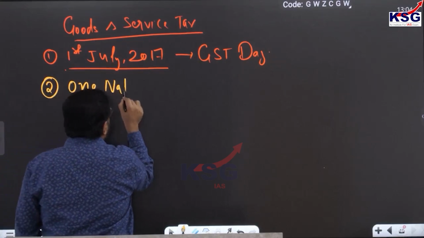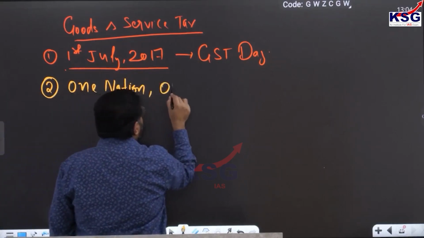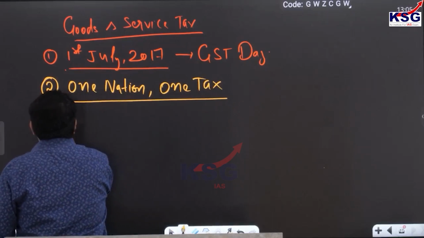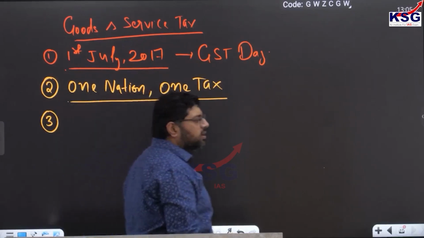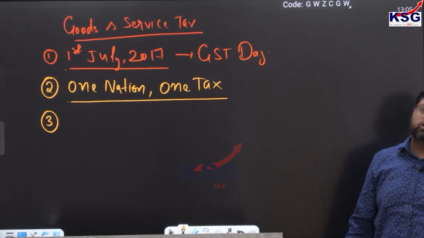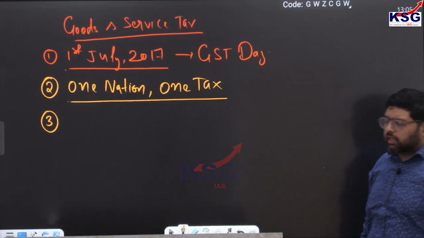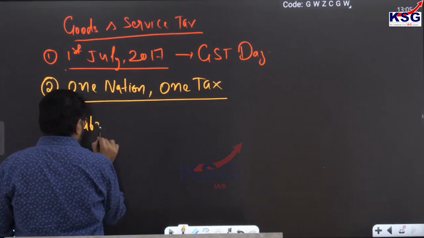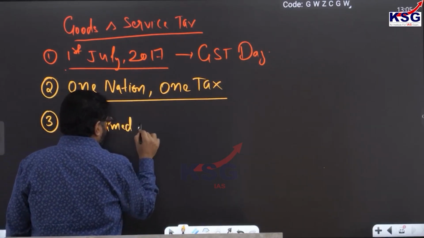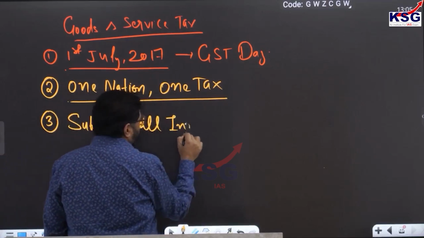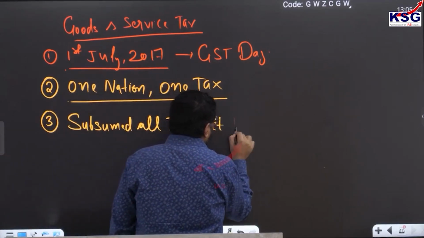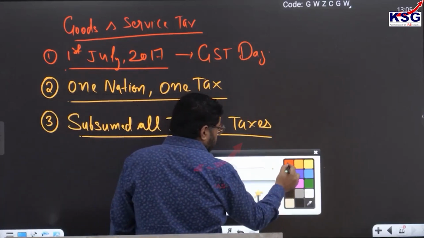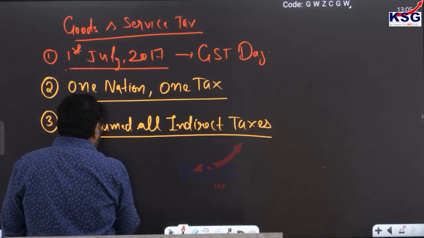One nation, one tax. So when we are saying it is one nation, one tax, it means it has subsumed all the indirect taxes. So when I say that it has subsumed all indirect taxes, it means whatever tax is imposed by the center